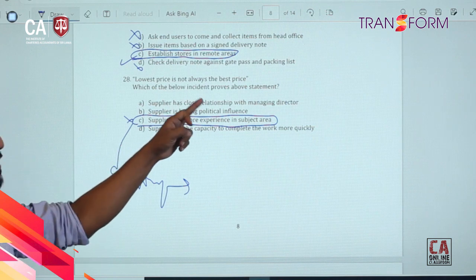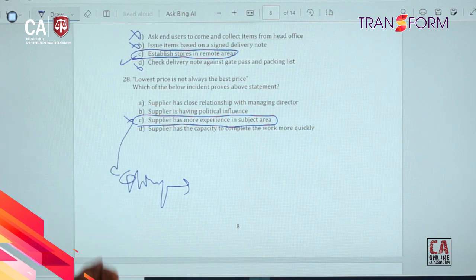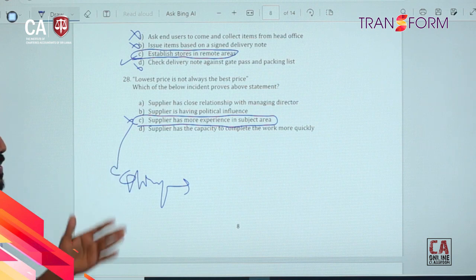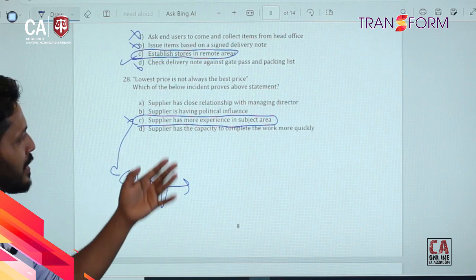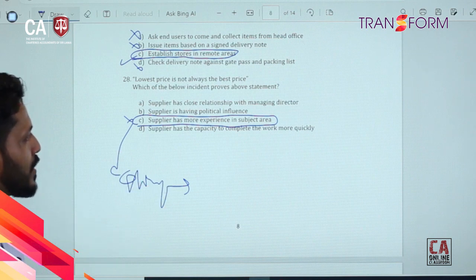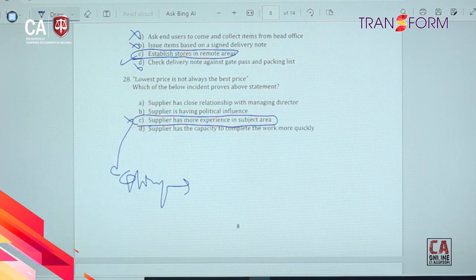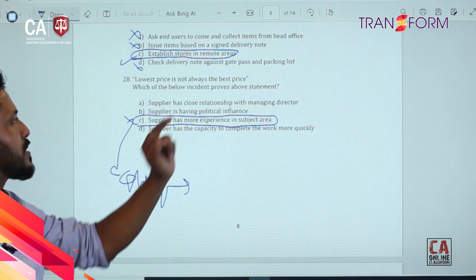Supplier has a close relationship with the managing director, so then that's not relevant, right? Supplier is having political influence, not relevant. Supplier has the capacity to complete the work more quickly, so then that does not support the first statement. Which of the below incidents proves the above statement?